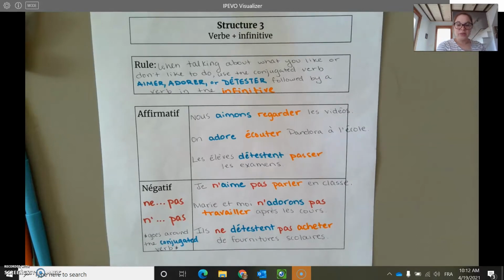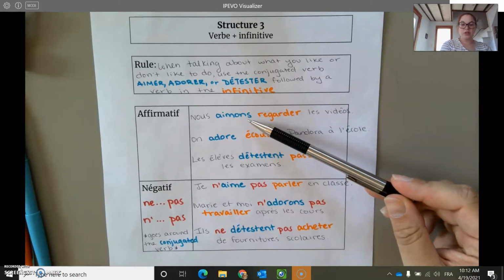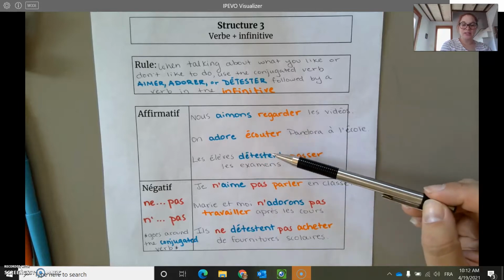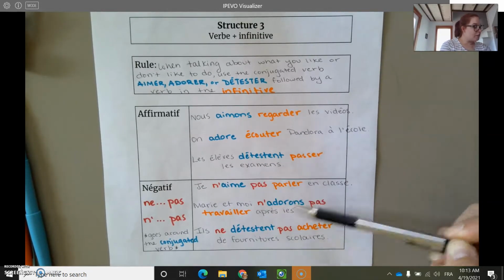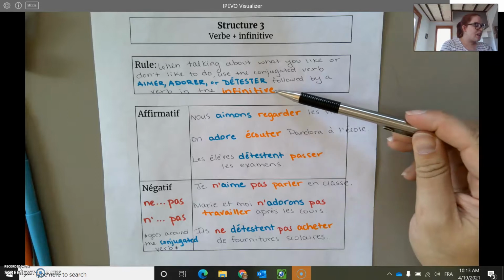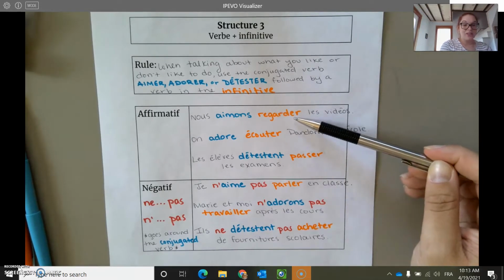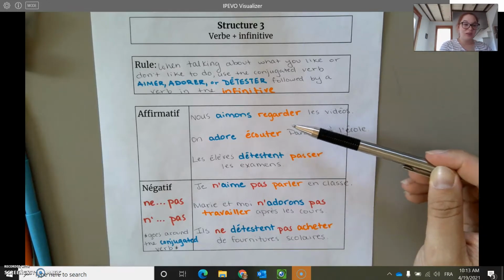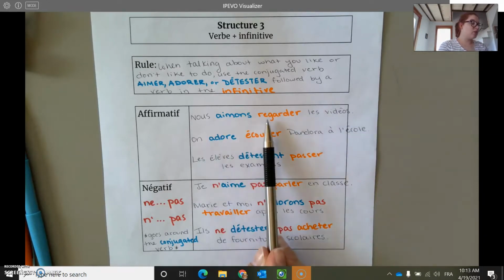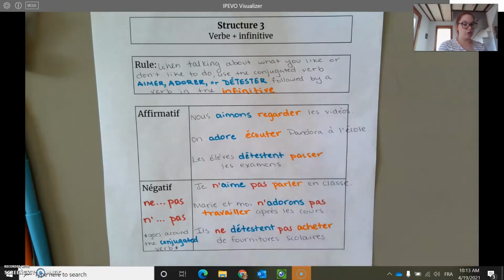So, here we have a little bit about using our verb and our infinitive. We've got some color coding to show us that those verbs, aimer, adorer, and détester, they're going to be conjugated to match the subject of our sentence. Where the thing you like or don't like to do is that infinitive in orange is going to keep its ER ending. It is not going to match your sentence, just like we do in English. We like to watch videos. Nous aimons regarder les vidéos.